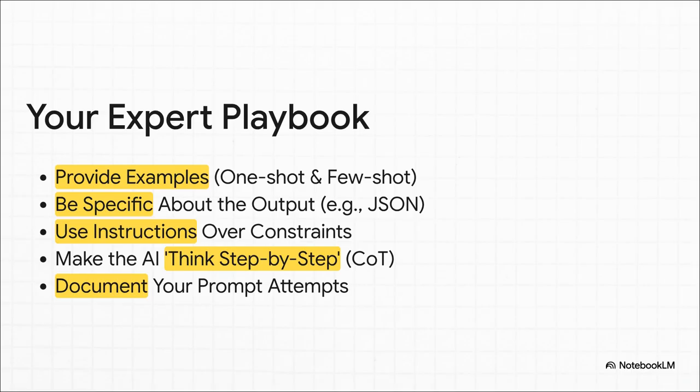Number 2, be incredibly specific about the output. Do you want JSON, a bulleted list, a single paragraph? Tell it. Number 3, use instructions, not constraints. Do this is always better than don't do that. Number 4, make the AI think step by step. If there's any logic involved, use chain of thought. And finally, number 5, document your attempts. When a prompt works, save it.